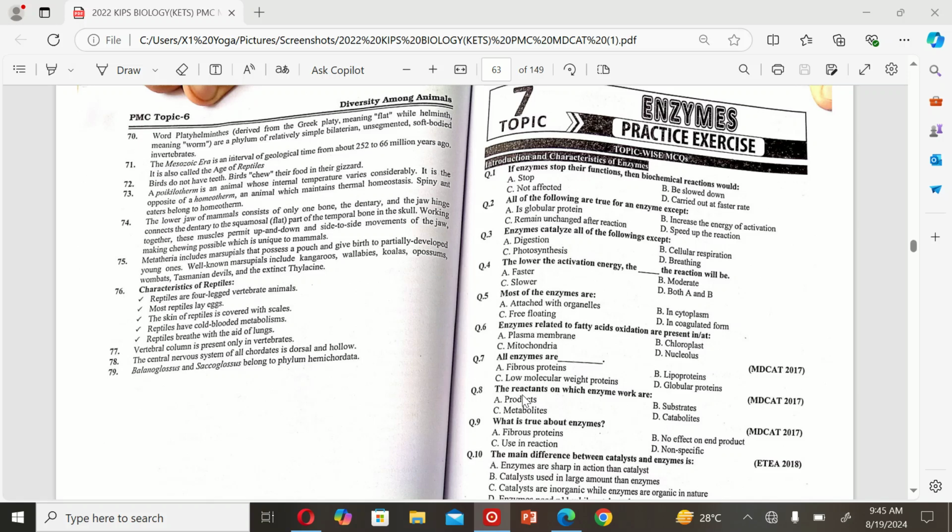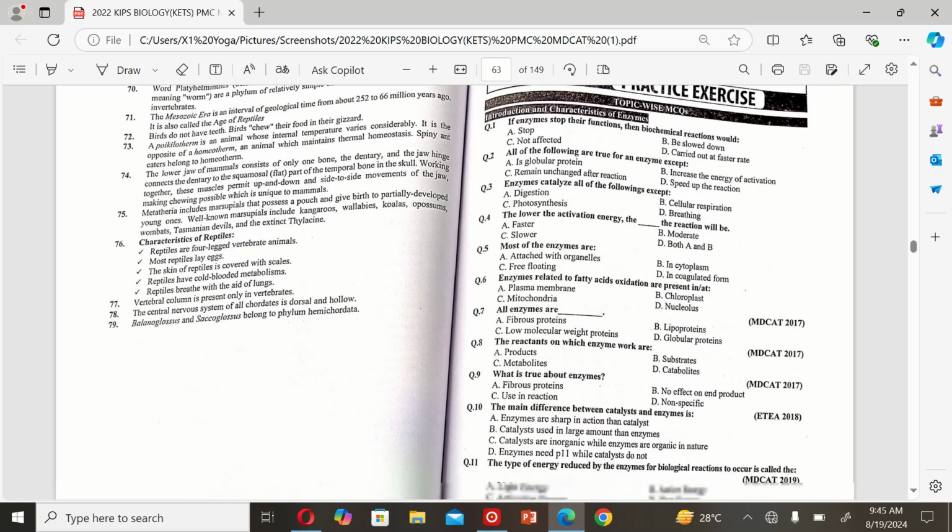The next MCQ is: the reactant on which enzymes work is called A. product, B. substrate, C. metabolites, and D. catabolite. So the correct option is B, substrate.